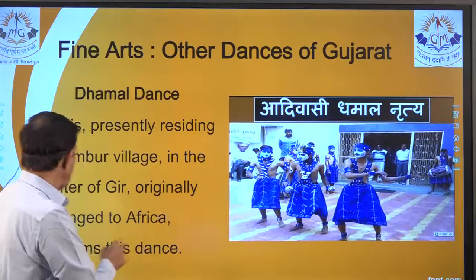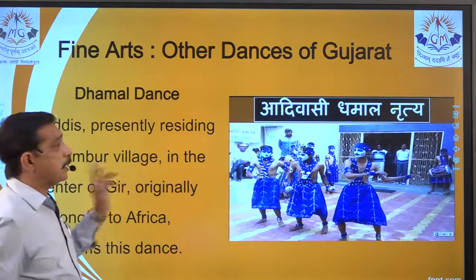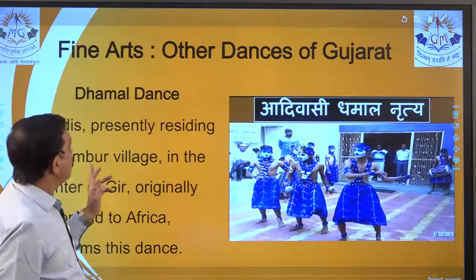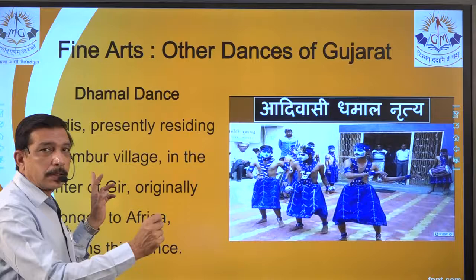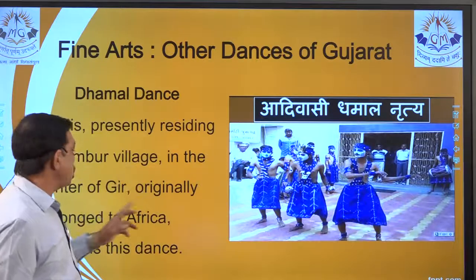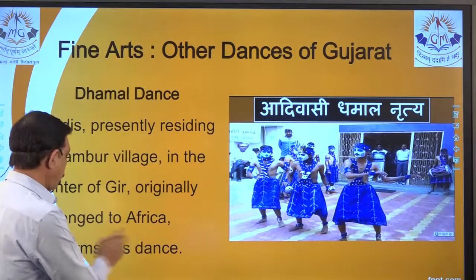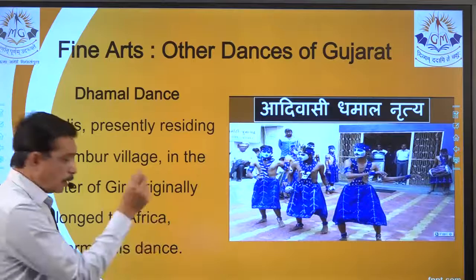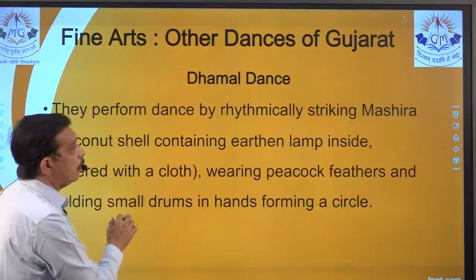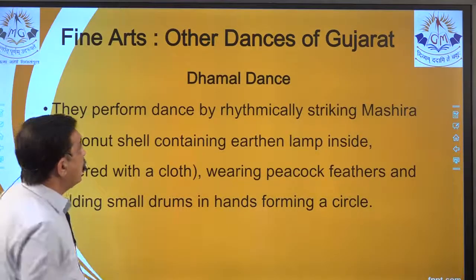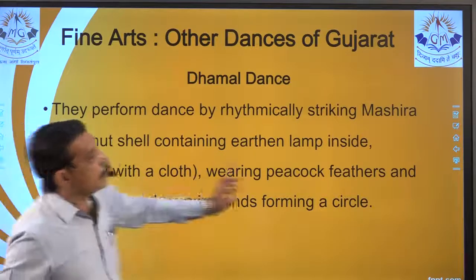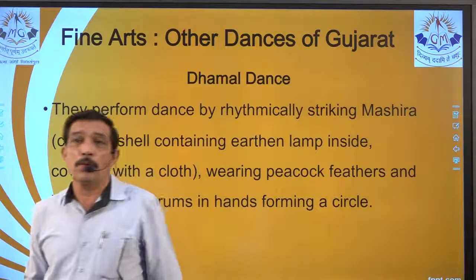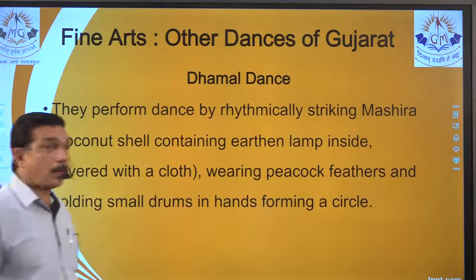And for example, Jambur village. Yes, now the Siddhis live in a certain place in Gujarat, then it is Jambur village in the center of Gir. So they came from which place? Africa. So one MCQ can be, or one object can be, coconut shell. What is the name? Mashira is the name. So Mashira becomes a question for objective.